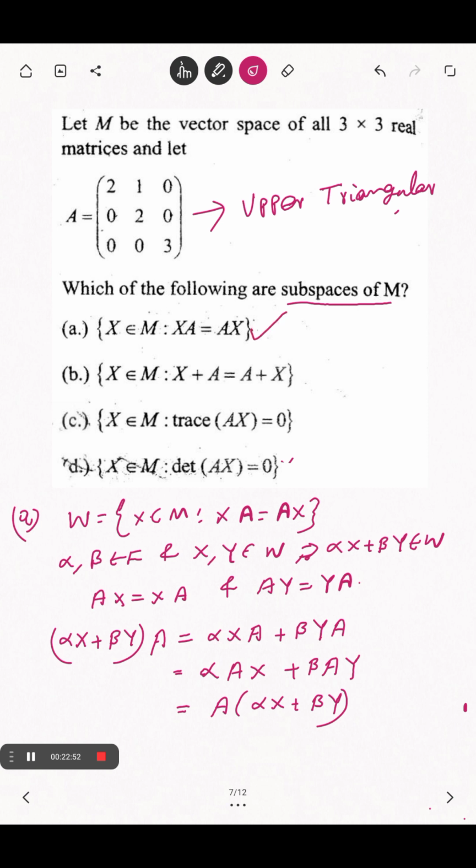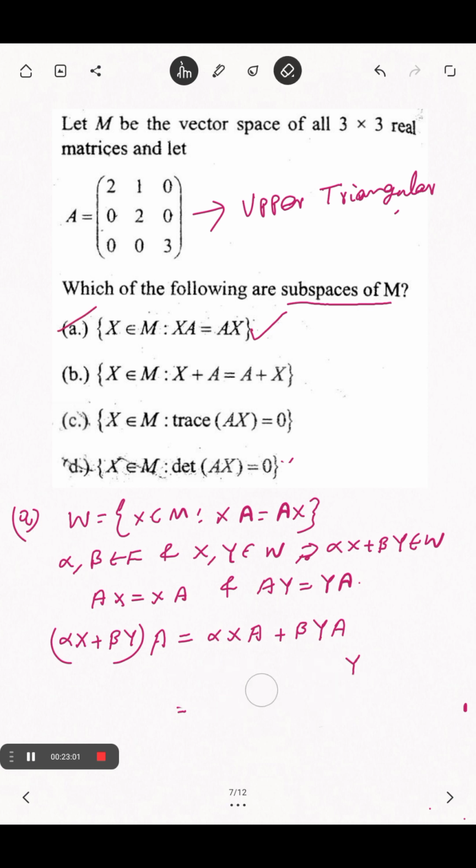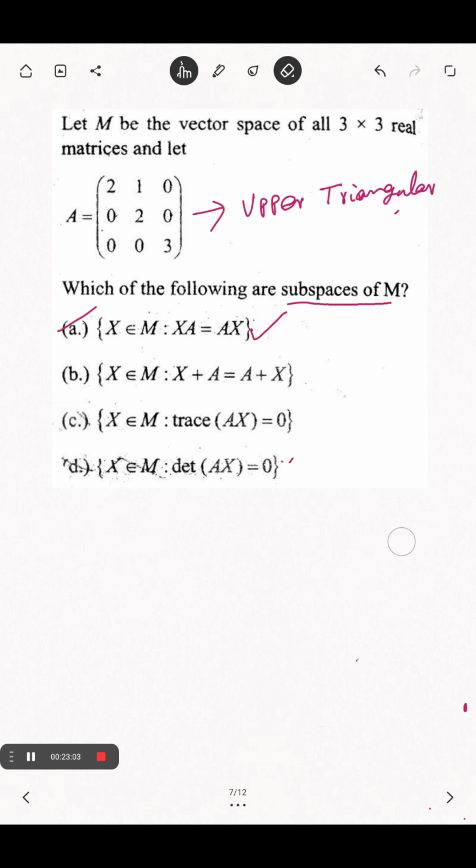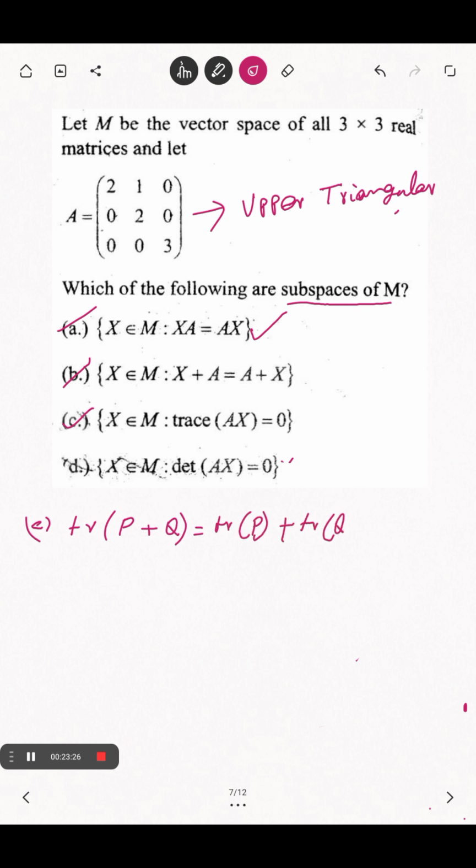So option A is a subspace. Option B I am leaving to you, but I am saying it is also a subspace. What about C? There is a property you must know for C: trace of the sum of two matrices equals trace of P plus trace of Q. Using this property, you can check C is also a subspace.